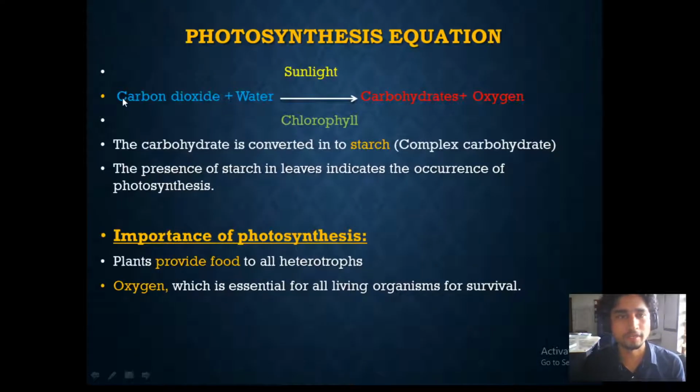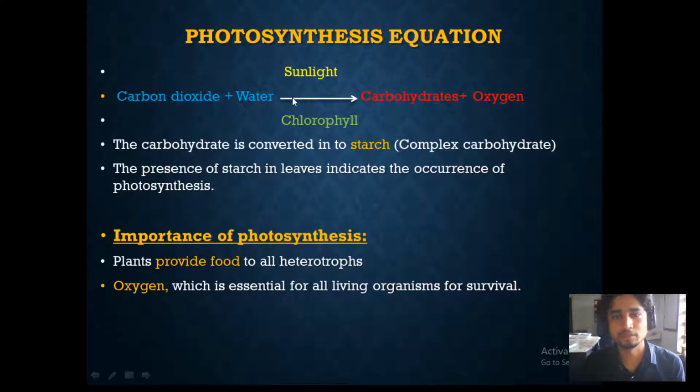So we have formulated the equation for this. Carbon dioxide and water, in presence of sunlight, plants are able to generate carbohydrates and oxygen. And we told that carbohydrates are nothing but the sources of energy, and we are taking all the food from the plants, and they are giving these carbohydrates, and they are also providing the oxygen.